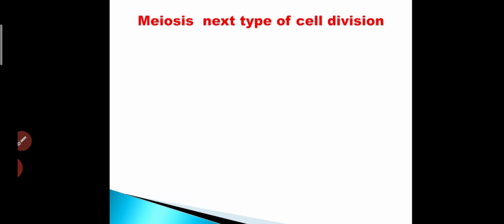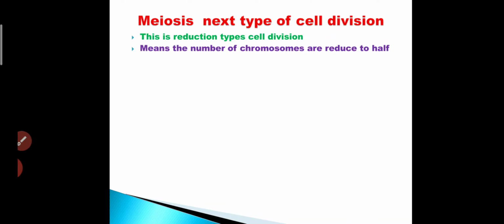What is meiosis? We had discussed what mitosis is. Meiosis is the next type of cell division. This is a reduction type of cell division, which means the number of chromosomes is reduced to half. Just before, I told you the chromosomes from the parents get halved.